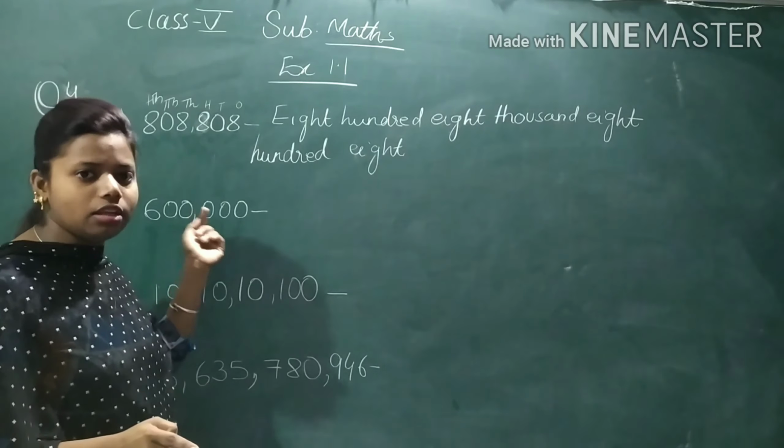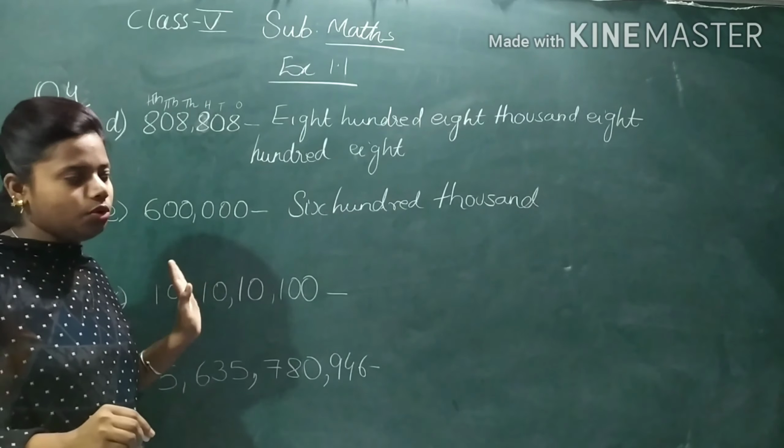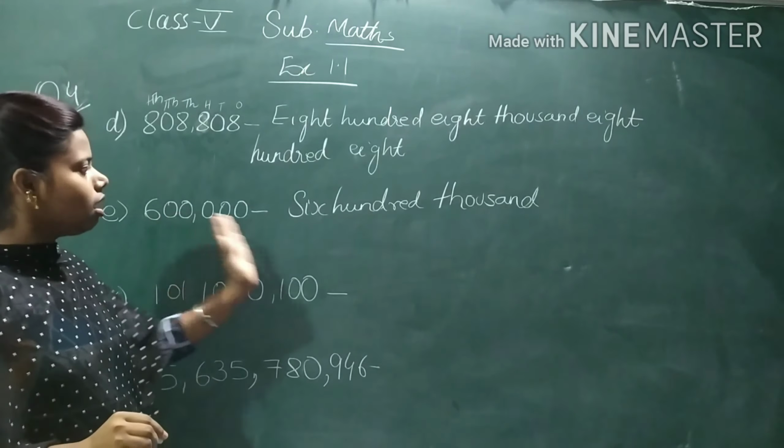Now let's start. 600,000. Okay, so only this one. So no need to write 0, 100, 0, 10, 0. No need to write like that. Just 600,000. Now let's see the other one. Here can you see after 3, 2, 2, then 3. See, 2, 2 means it is in the Indian system.